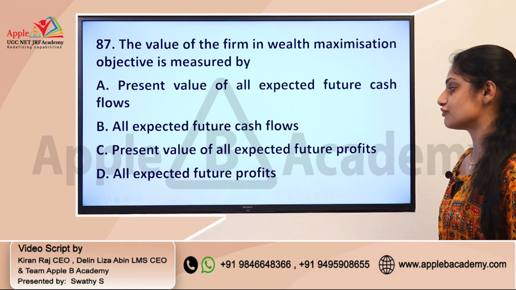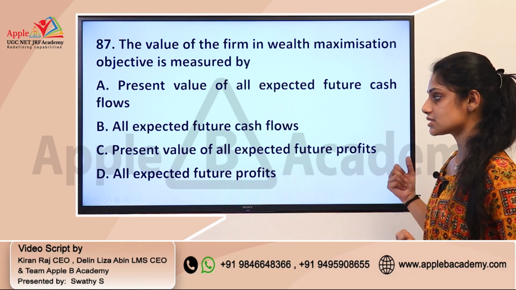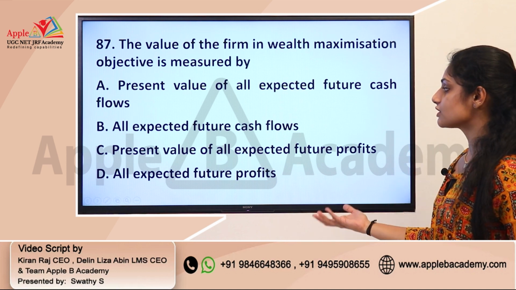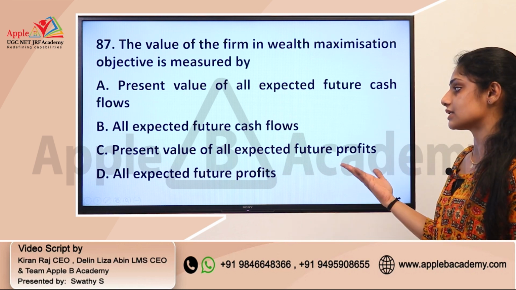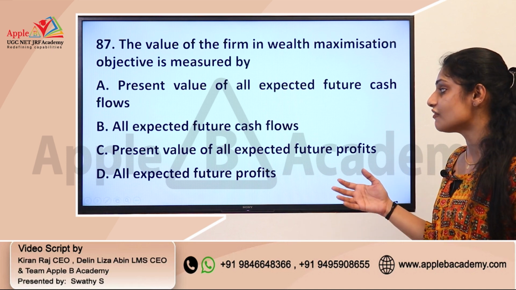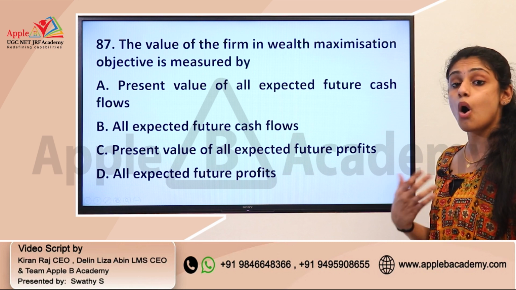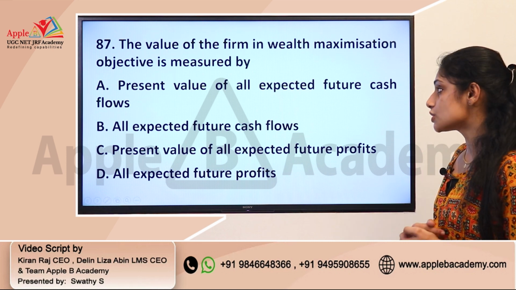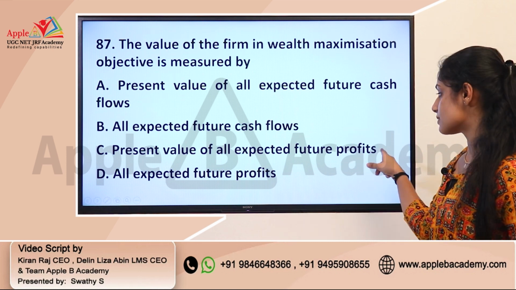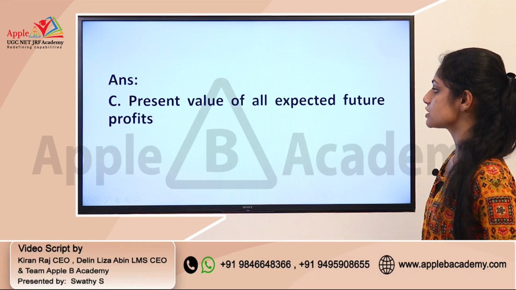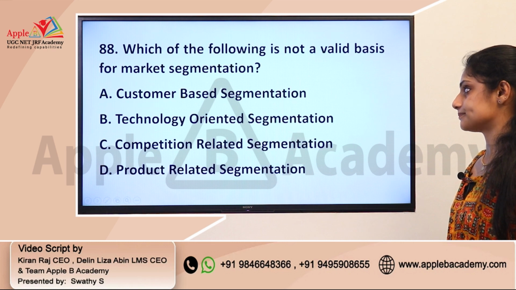The question is very simple and direct, and when you go through these options, you may be confused, but the correct answer is present value, as we are taking time value, we are calculating the present value of all expected future profits, not cash flows. It's about the future profits. That is option C, present value of all expected future profits.